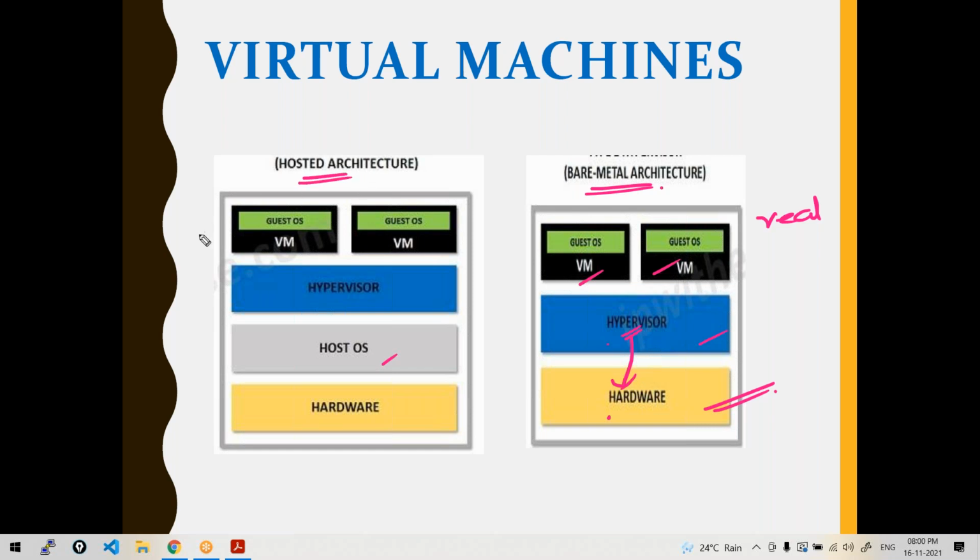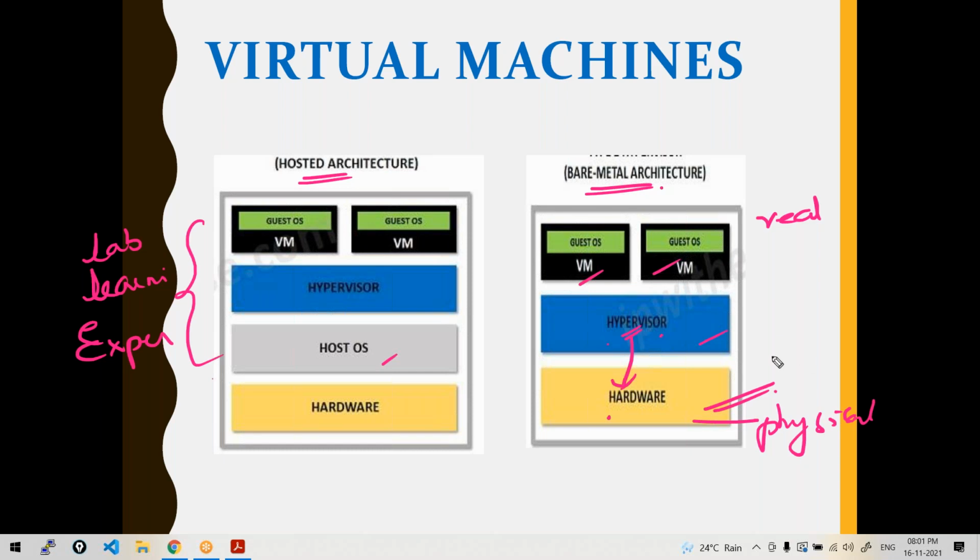This is hosted architecture. This can be used for your personal purpose, like for executing your lab, for learning anything, for experimenting with different operating systems. You can use this. In real time also, the concepts are the same. Only the difference is your hypervisor can be installed directly on the hardware. That kind of hypervisors are called bare metal hypervisors or bare metal architecture. Means this is a physical server. Those physical servers will be very huge. On that physical server we will have a hypervisor, above which we will have some virtual machines running. This is another type of architecture called bare metal architecture, right?